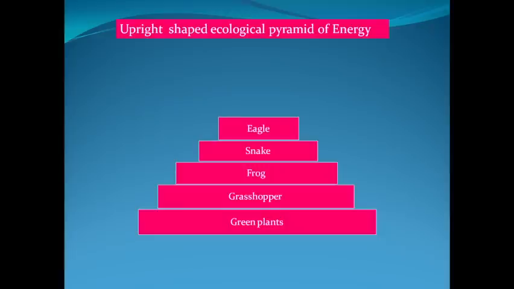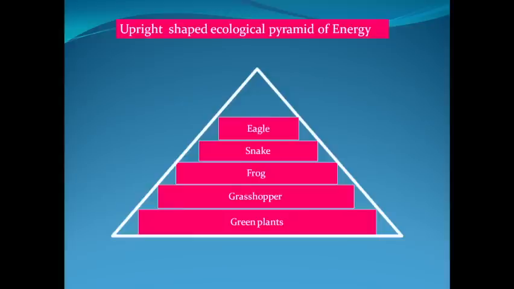If you join the edges of all the boxes, you will see that the shape of this ecological pyramid of energy will come out as upright, because energy cannot increase from trophic level 1 to the maximum trophic level.